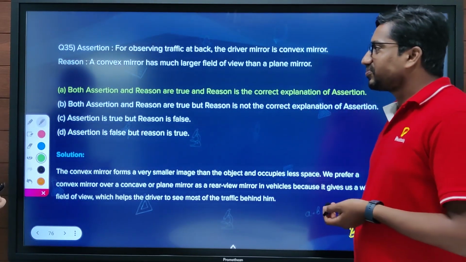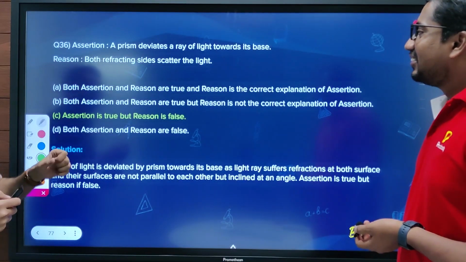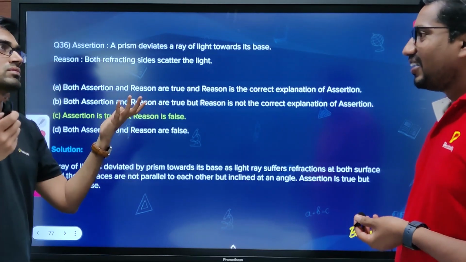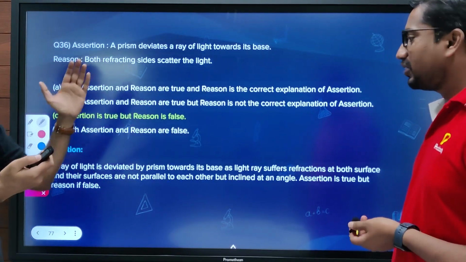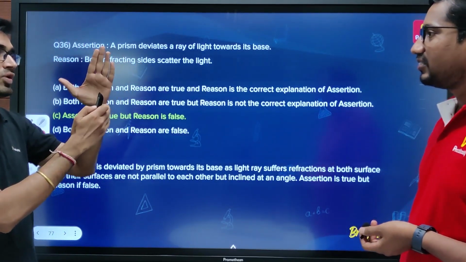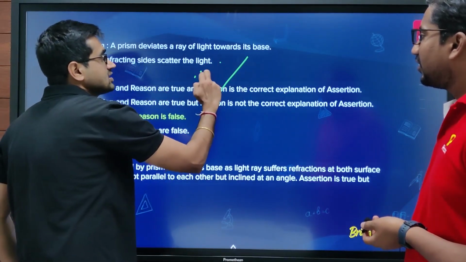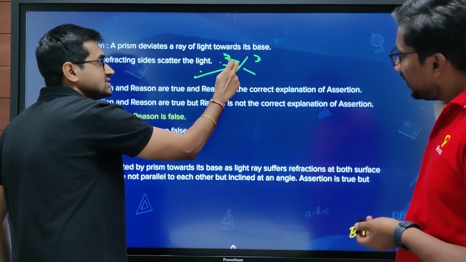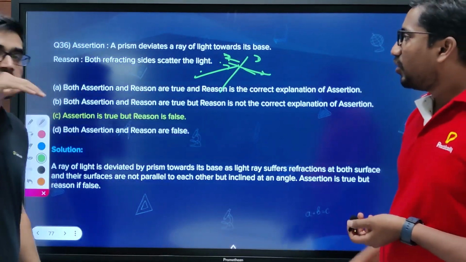Let's move to the next one. A prism deviates the ray of light towards its base. Yes, that's what we have taught. Every time, because the normal of the prism is such that the light goes from rarer to denser and bends towards the normal, that's why it is towards the base only.